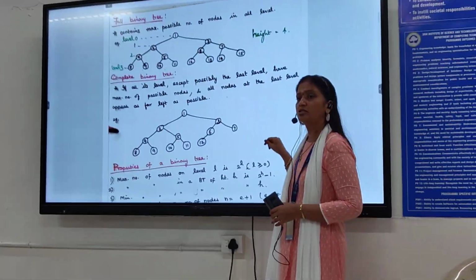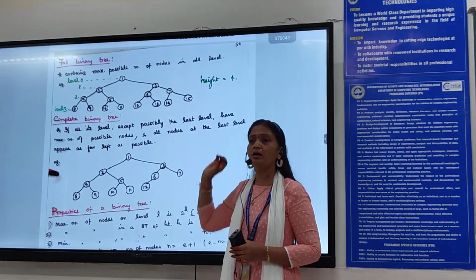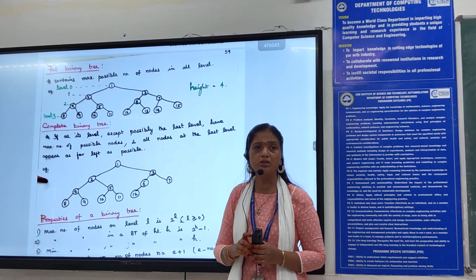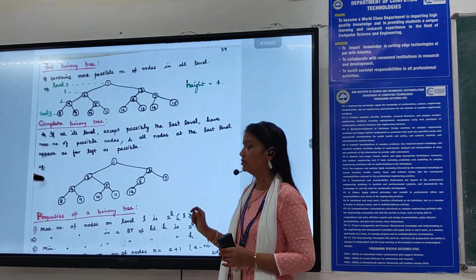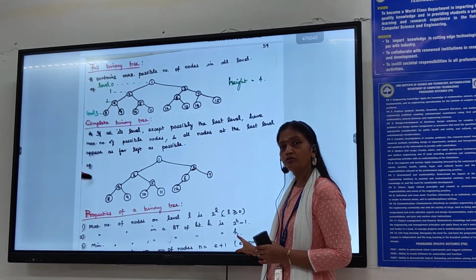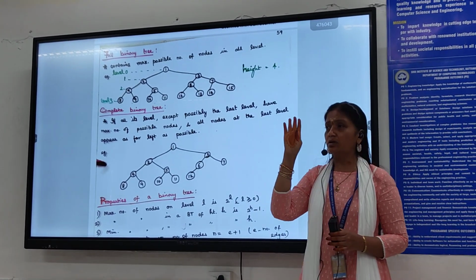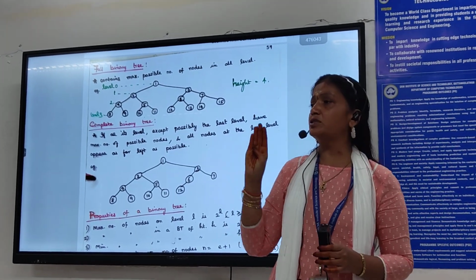Next point. The minimum number of nodes in a binary tree of height h is h. What about the minimum number of nodes? Some nodes may be empty. So how to find out the minimum number of nodes for a tree of height 4? The minimum number of nodes will be h. h refers to the minimum number of nodes. So the minimum number of nodes can be only 4.